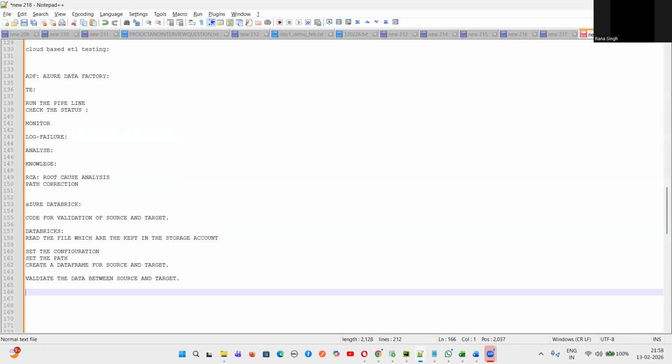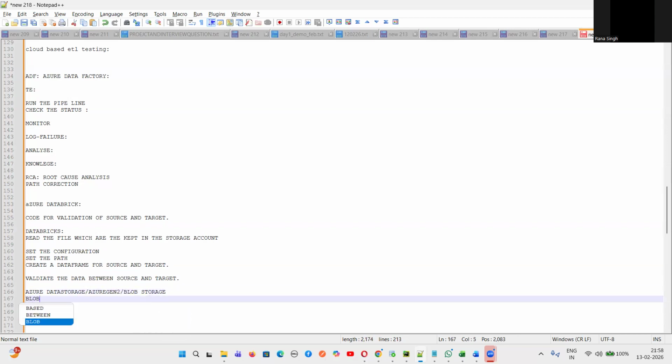Now the next thing is something called Azure Data Storage. What do you know about Azure Data Storage, or Azure Gen 2? Some people call it blob storage. They are all the same, but the only difference between blob storage and Gen 2 is that blob will not have any subfolders. No hierarchy is maintained.